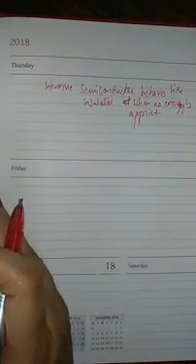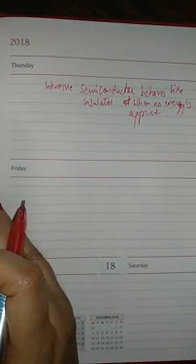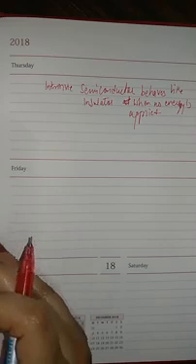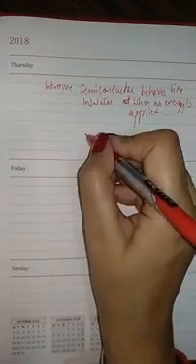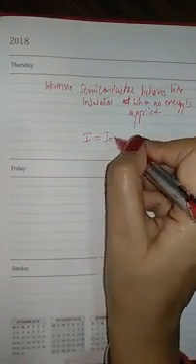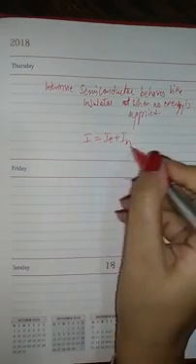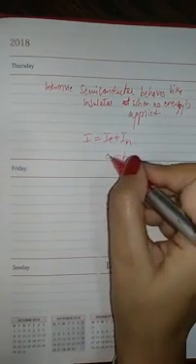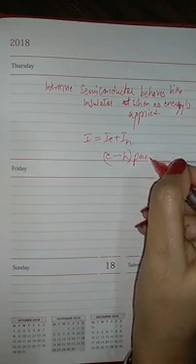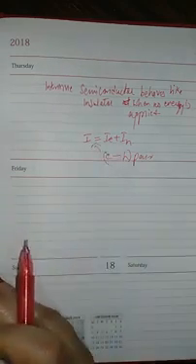Now the last point is, the electron-hole pair constitutes current through the semiconductor. As I've told you, current is given by electrons as well as holes. So the electron-hole pair gives the current in a semiconductor.